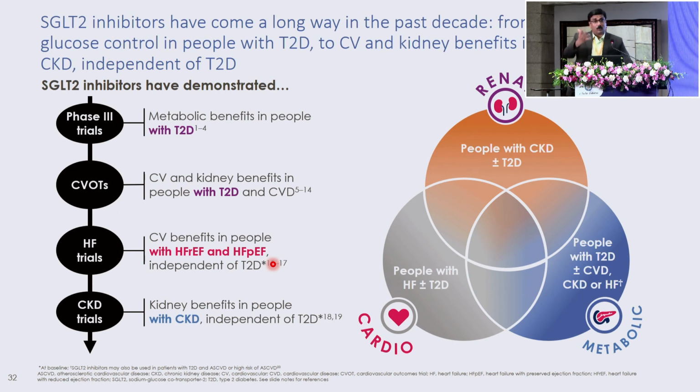You will be surprised. It works in polycystic ovarian disease. It seems to be working in atrial fibrillation, ventricular fibrillation. You name a disease, there is some benefit of the SGLT2 inhibitors. That seems to be there. There are data to say that.